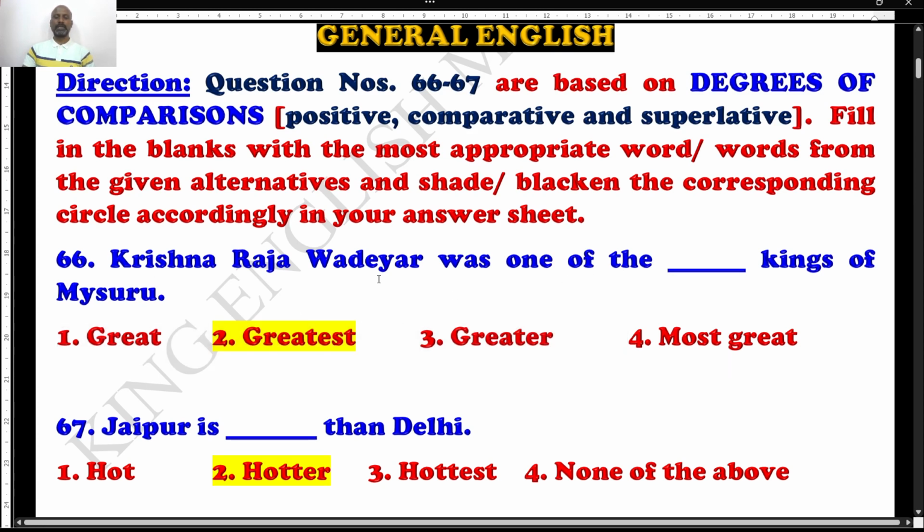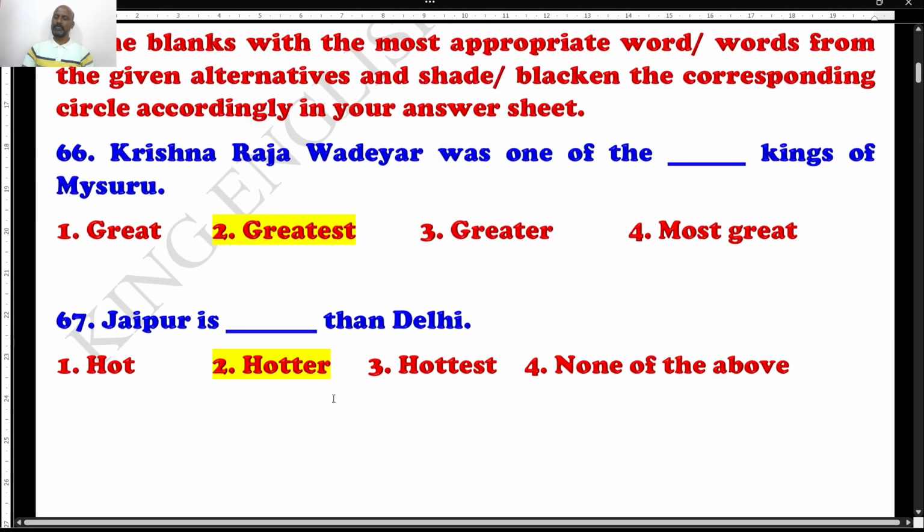So Krishnaraj Wadiyar was one of the greatest kings of Mysore. I mean, there are so many great kings, and he is one among them. That is the meaning of this question. So the right answer is greatest. What are the clues? As I taught you, one of the, none of the, 100% is going to be superlative degree. So the superlative degree of the adjective, greatest, is given. Of course, you can lock it. Let's move to the next one.